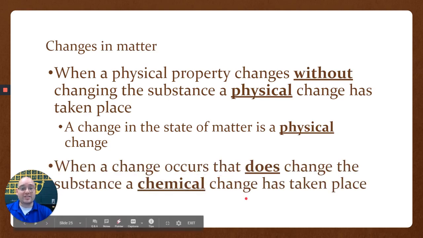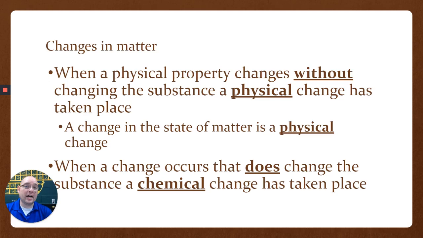When a change occurs that does change the substance, we have a chemical change has taken place. So when I take iron and I put it in water, that iron will react with the oxygen in the water and it forms iron oxide. Once it rusts, it is no longer iron. It has changed into rust, and therefore it has changed what it was. It's no longer the same thing. So I can't take the water away and get my iron back, right?